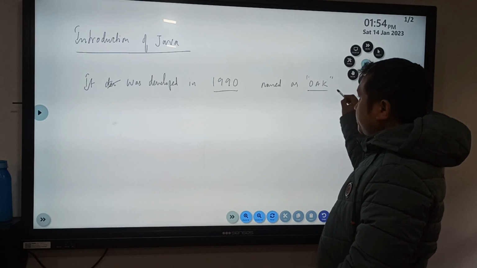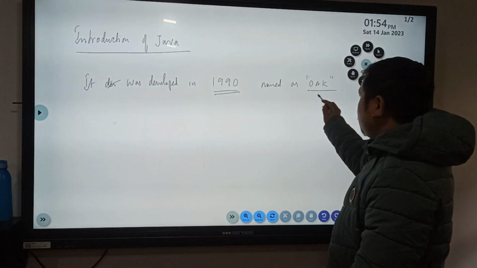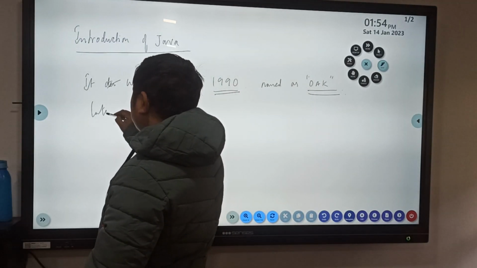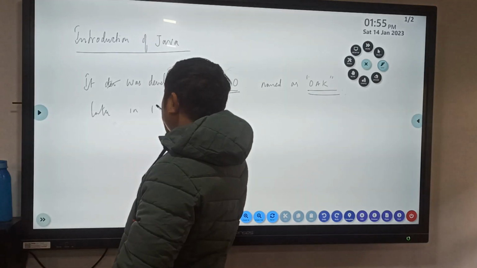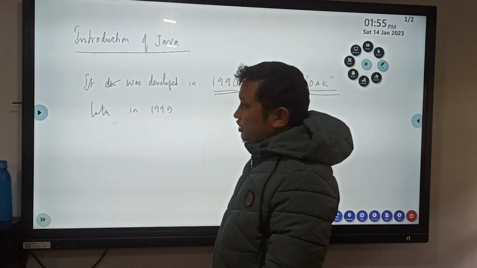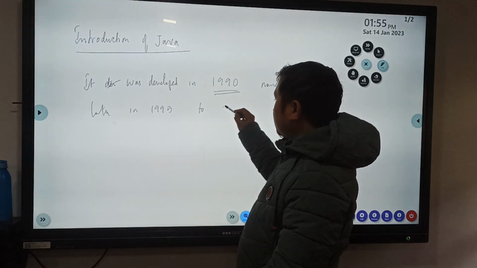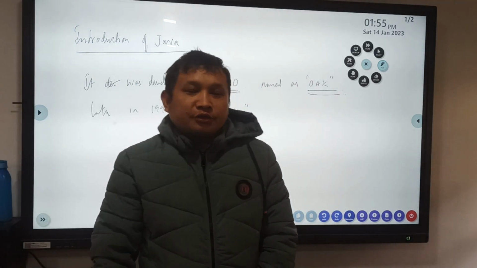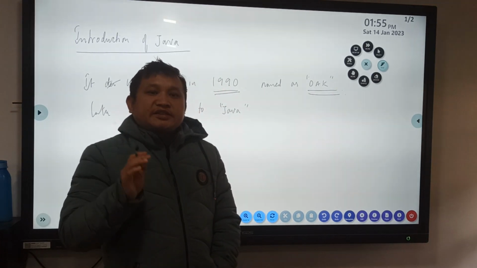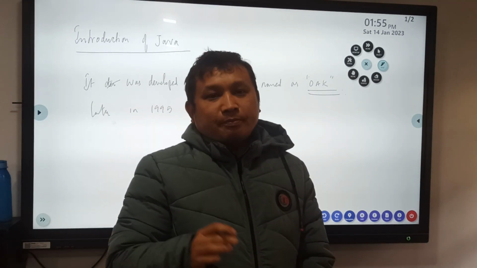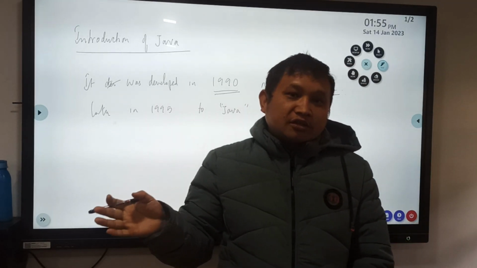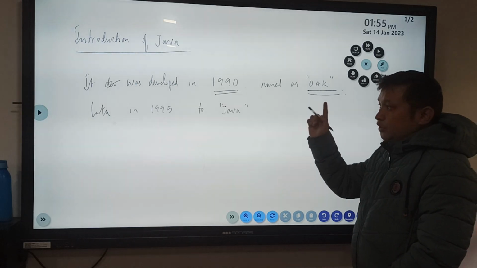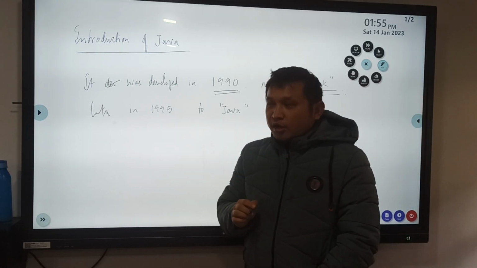But later, in 1995, it was renamed to Java. Now, as I said, Java was developed by James Gosling, Patrick Naughton, and Ed Frank in 1990, which was initially known as Oak, but later in 1995 it was renamed to Java.